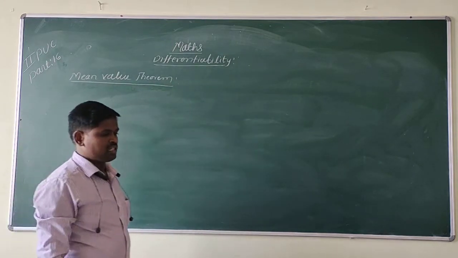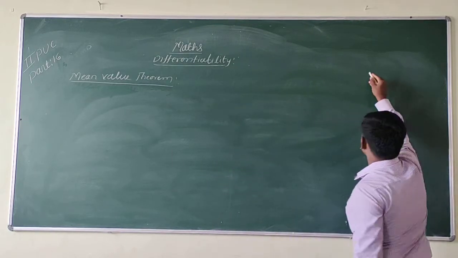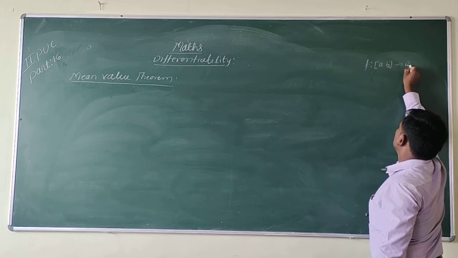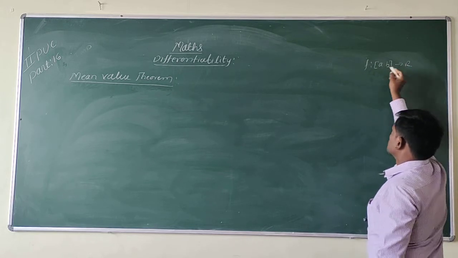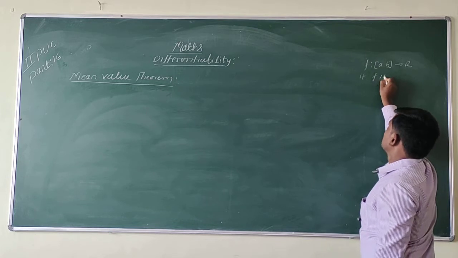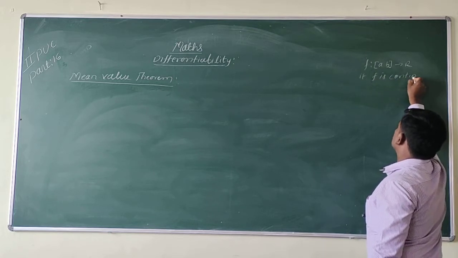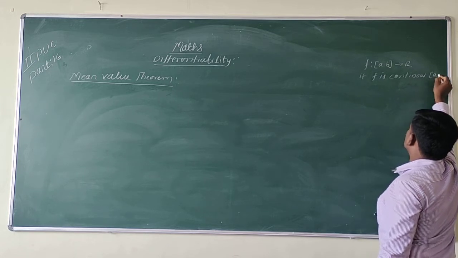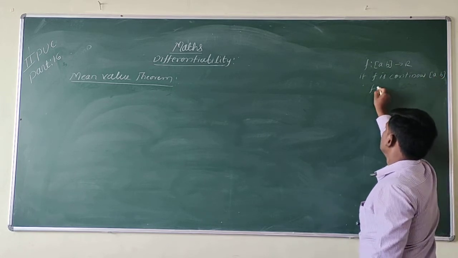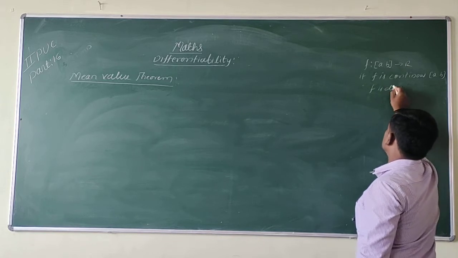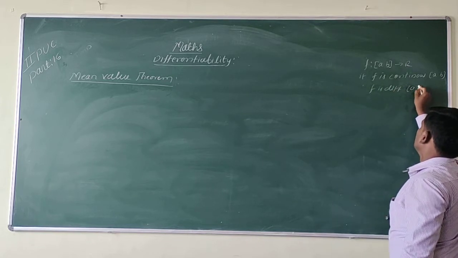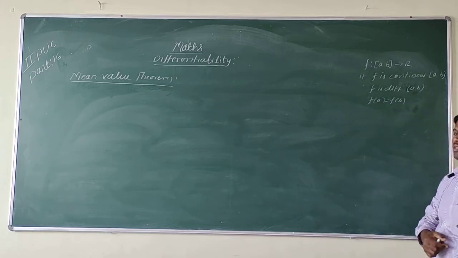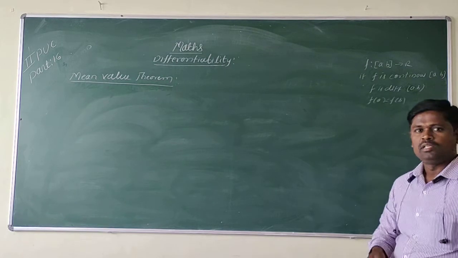In Rolle's theorem, we know that if f is a function from A to B to R, if f is continuous in the closed interval A comma B, and f is differentiable in the open interval A comma B, and third, f of A is equal to f of B. So this is about Rolle's theorem.